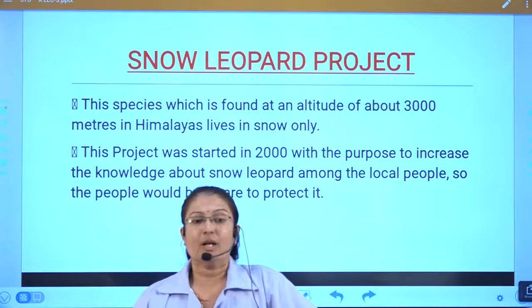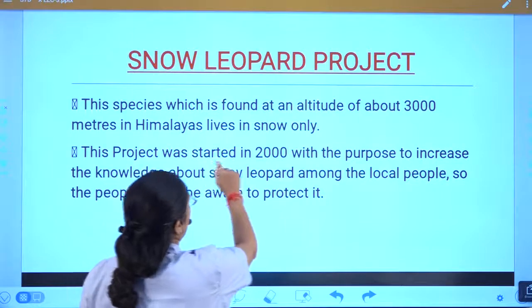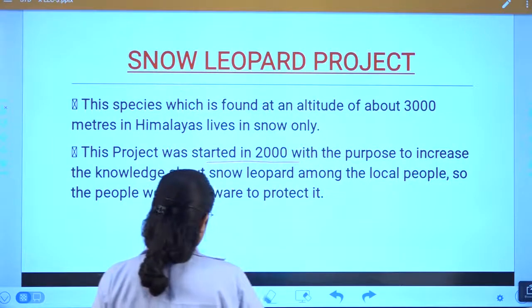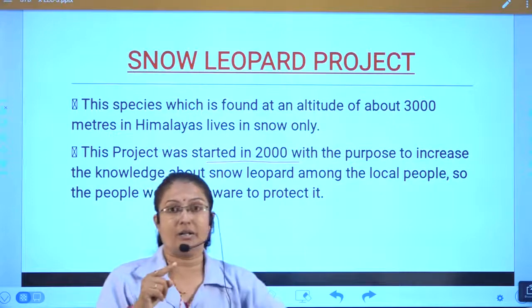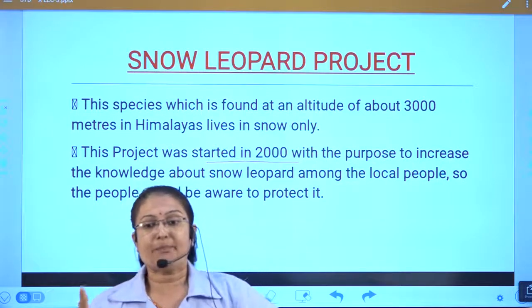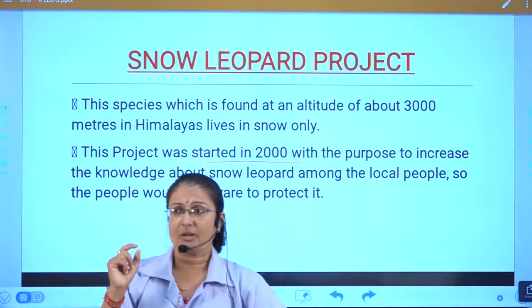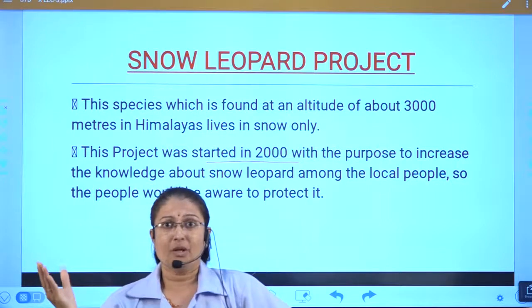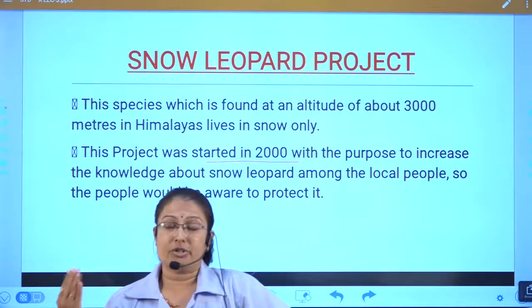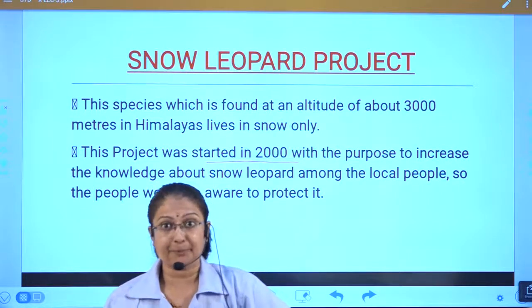This leopard project was started in 2000. Project leopard started in the year 2000 with the purpose to increase the knowledge about the snow leopard. They are rarely seen because they live in the snowy mountains, but to create awareness among the people, this project was started.